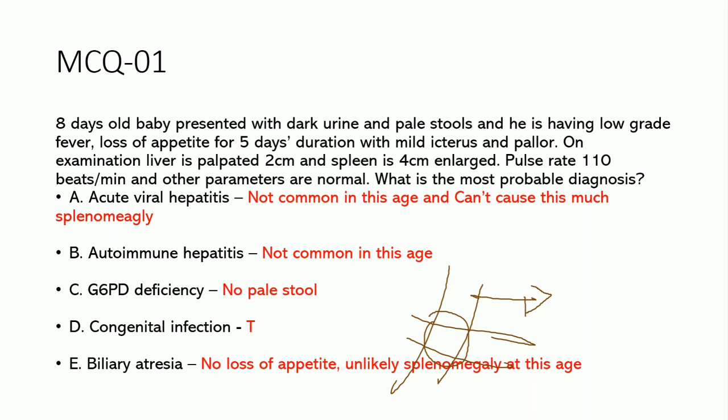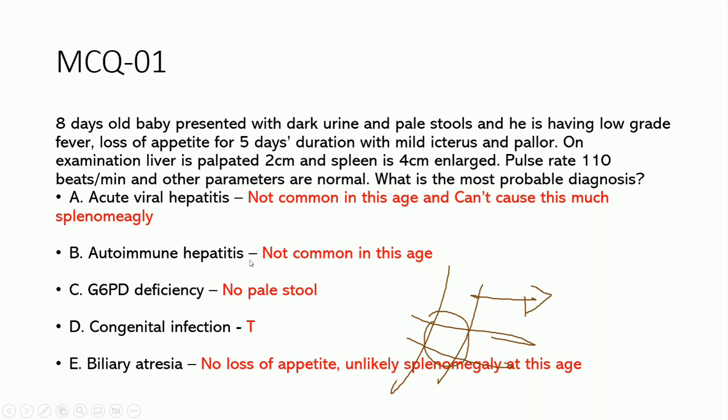So we have to go for the congenital infection because of the day of presentation, 8 days, and dark urine, pale stool, conjugated bilirubinemia, that is also one cause, and loss of appetite, low grade fever, everything is more suggestive of congenital infection. So if we don't read the question and the answers properly, sometimes we may take biliary atresia as the answer and finish the question. So actually the answer is congenital infection. Biliary atresia, why can't it be? At the mentioned age, the appetite loss and the splenomegaly are unlikely. So the most probable diagnosis is congenital infection compared to anything else. Okay.